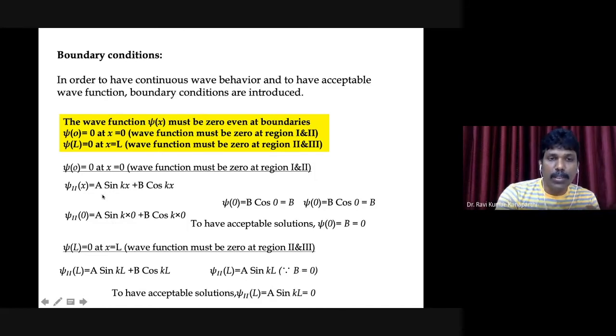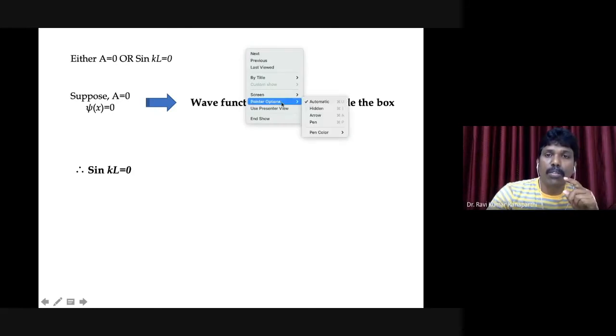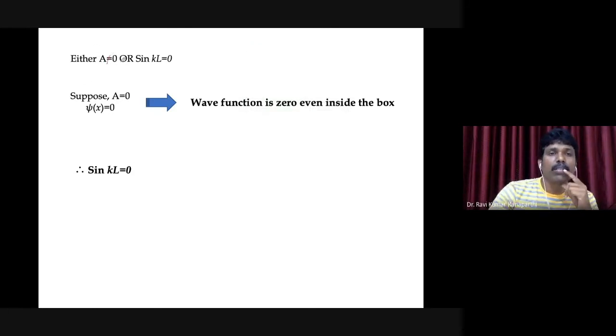If a is 0, then psi 2 of x is 0. That means the wave function is 0 even in the region number 2. Therefore, the argument is that we cannot take the first option. What is that argument? A should not be 0. Then if that is not 0, this has to be 0.